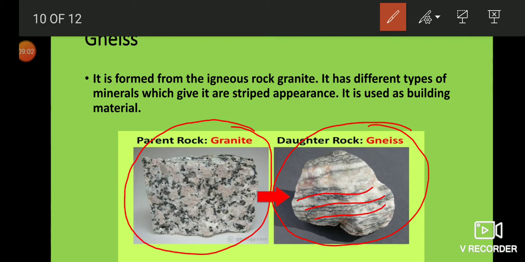So the pigment, or we can say the black spots here, may be of different kinds of minerals. When subjected to high pressure and temperature, these align like a line, and for this the stripes appear in the rock gneiss. So as the temperature and pressure increase, the structure of the rocks also gets changed and it becomes harder and harder.